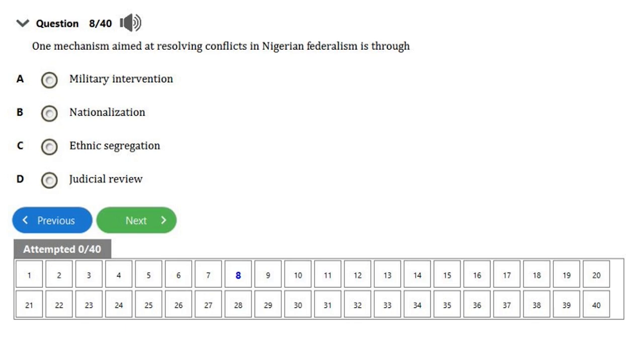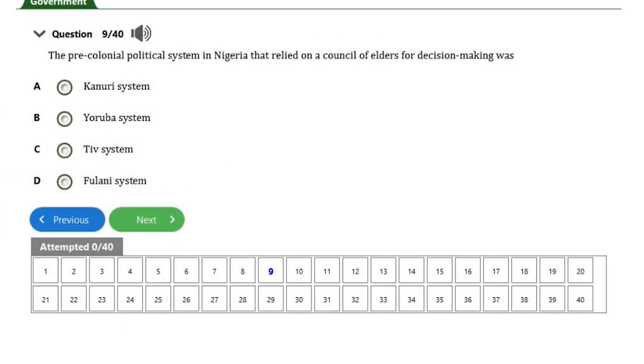So let's quickly move to the second to the last question for today, which is question number 9. Question number 9 reads: the pre-colonial political system in Nigeria that relies on a council of elders for decision making was dash.